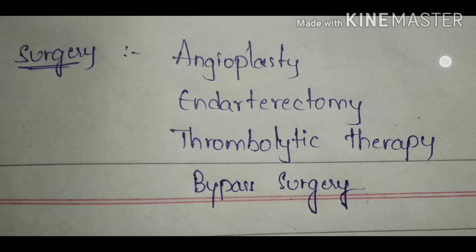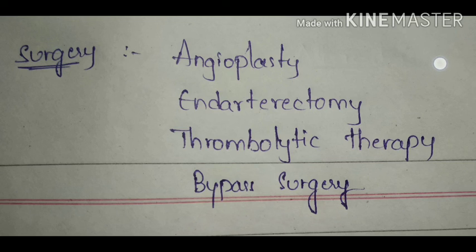And bypass surgery, everyone is very familiar with this. First we create a graft bypass using a vessel from another part of our body or a tube made of a synthetic fabric. Why we do this: it allows the blood to flow around the blocked or narrowed arteries. This is about the surgical procedures that we are using.